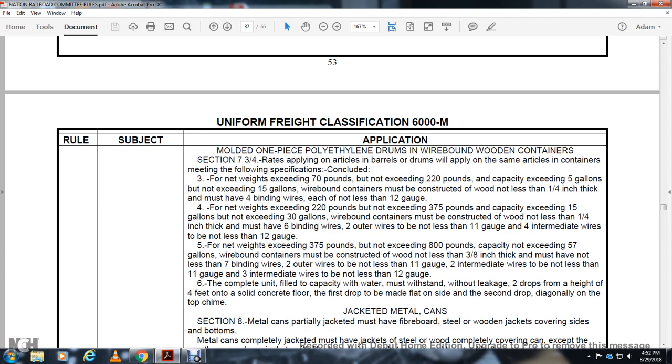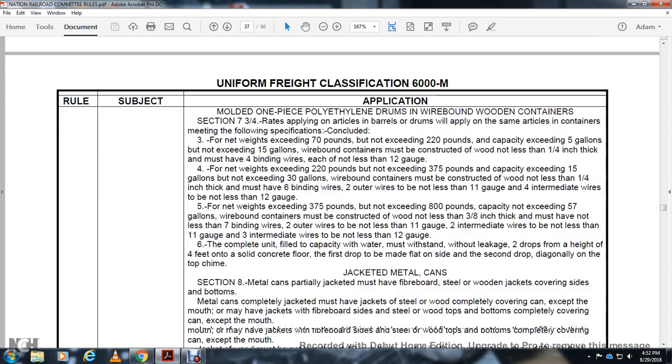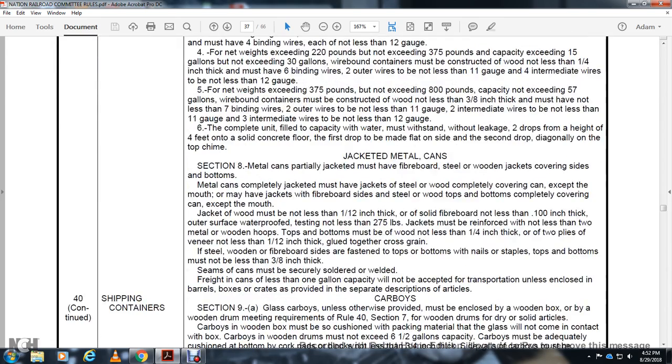6. The complete unit filled to the capacity with water, with the sand and without leakage. The drop test is from a height of 4 feet onto a solid concrete floor, with the drop made over the flat on the side, the second diagonal on the top chime or bottom chime.